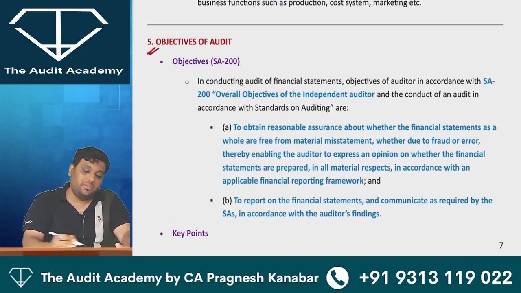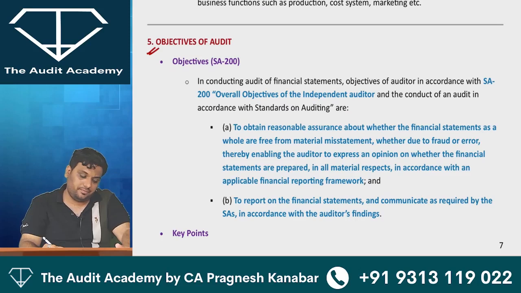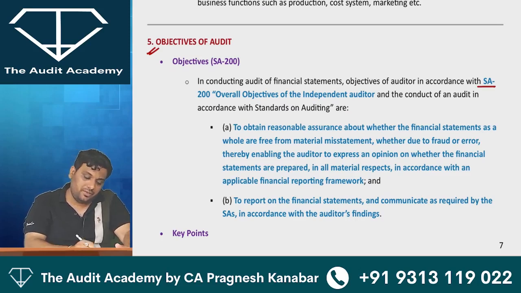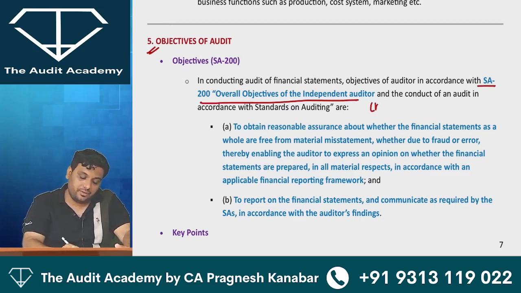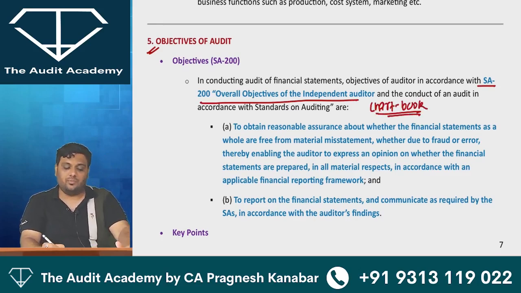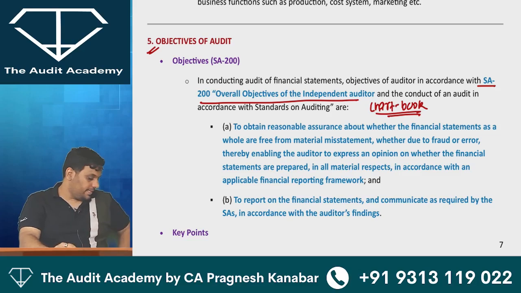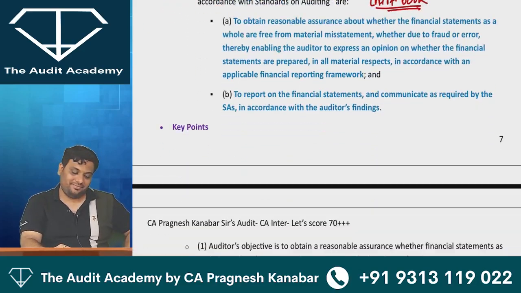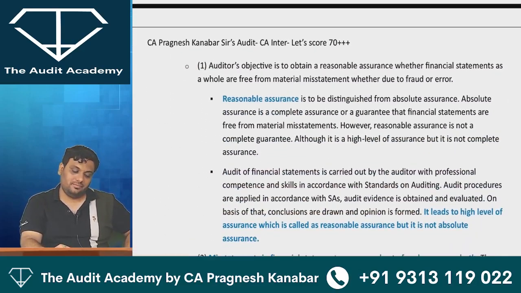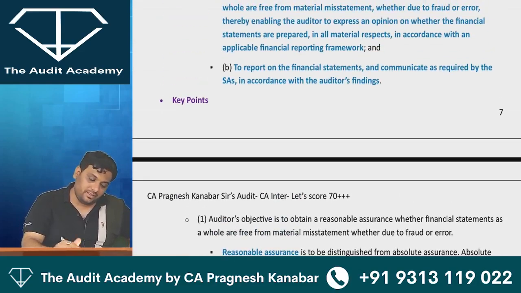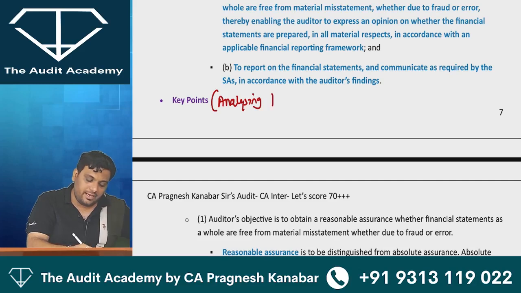Please come to point number 5, objectives of audit. Objectives as per SA 200. This is covered in the chart book. And then you will see that they are analyzing the objectives.